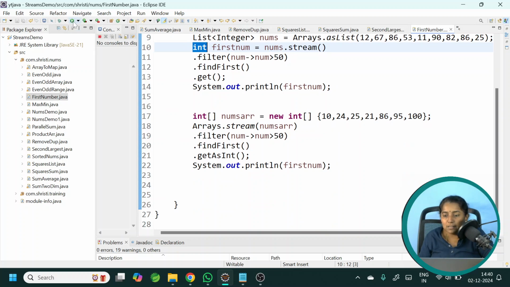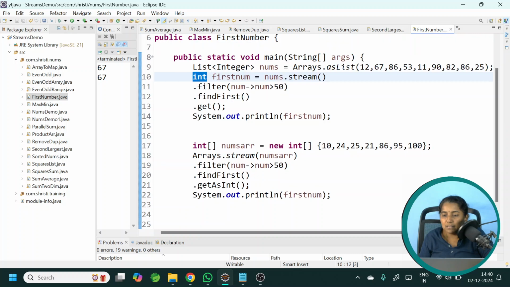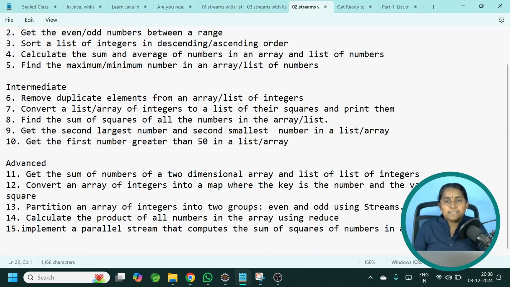Let me run it. In the first case, I should get 67. In the second case also I am getting 67. But my array is different. I have not returned the value at all. First number equal to. Let me run this. Yeah, good. Okay. The first number that is greater than 50. Okay, all good. Let us move on to the next question.